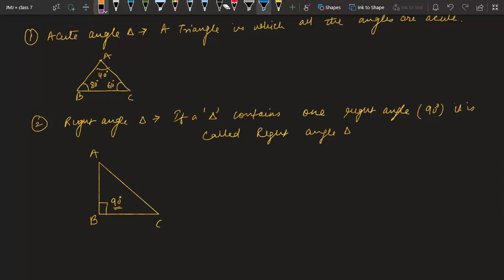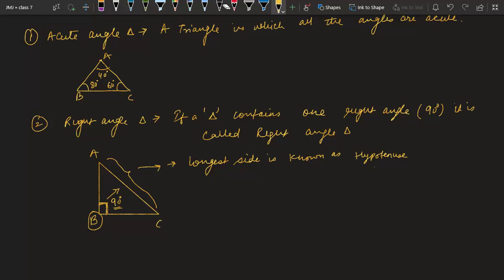So let me draw the third case. Okay, for your information, I should say one more thing. In a right angle triangle, the longest side is known as hypotenuse. Okay, and the best way to find the longest side is the side opposite to the right angle. So in this case you can see the right angle is at vertex B, and opposite to vertex B we have line AC. So this is your hypotenuse in this case.